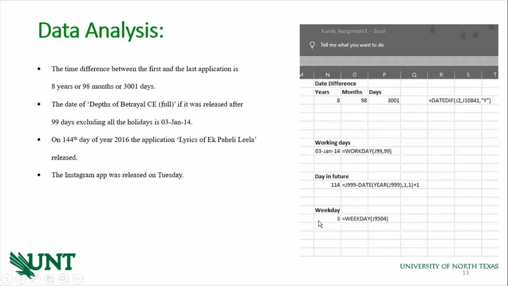Similarly we can also find the weekday when the app was released by using the WEEKDAY function. So we use the WEEKDAY function and select the cell for which we want to find the weekday. So it shows the value as 3. 3 means it is Tuesday. 1 means Sunday, 2 means Monday, and 3 means Tuesday. So we can say that the Instagram app was released on Tuesday.